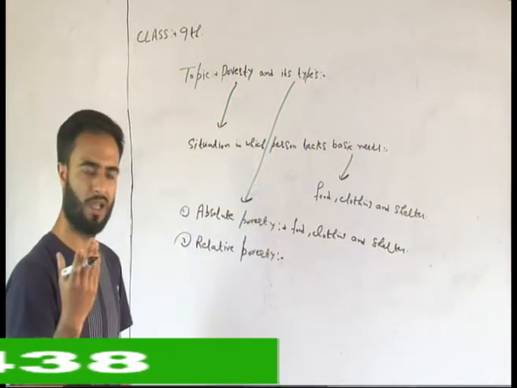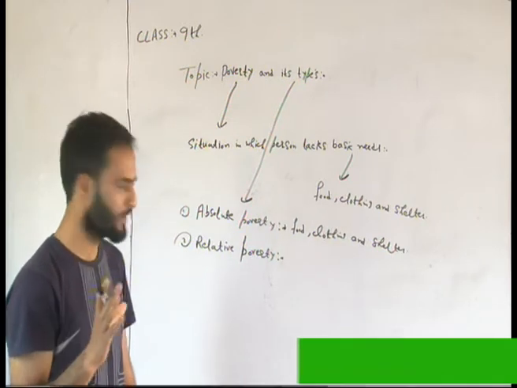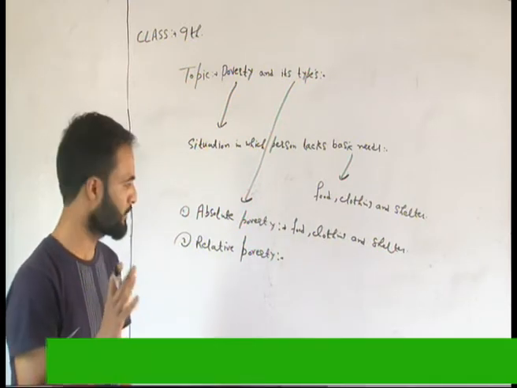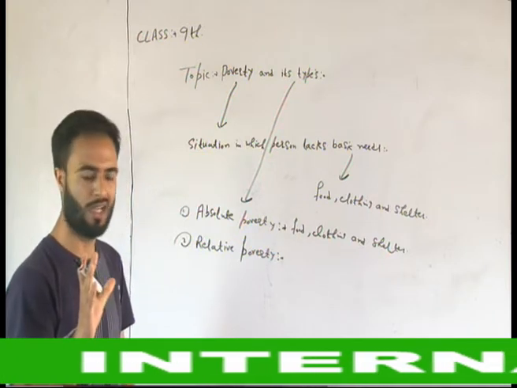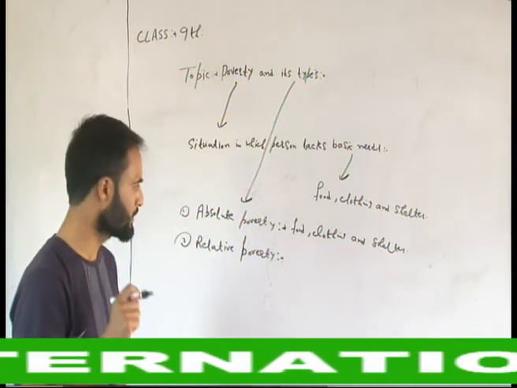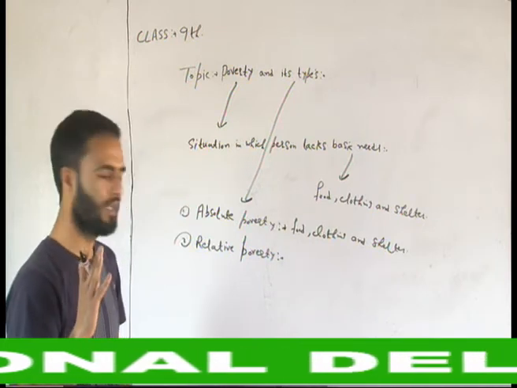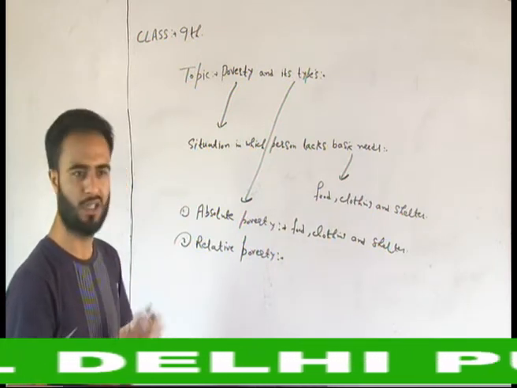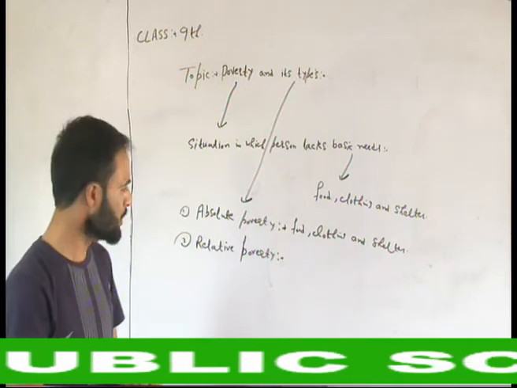Absolute means if a person doesn't have food, if he is facing starvation, that means if he is hungry many times, if he doesn't get the proper calories, when he doesn't have proper clothing, when he doesn't have clothes and doesn't have shelter, that type of poverty we call absolute poverty.